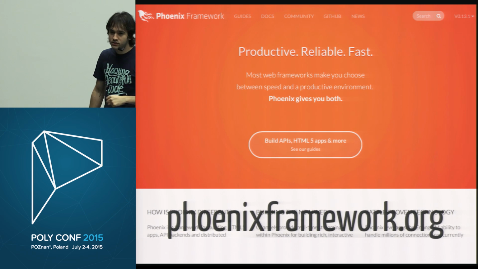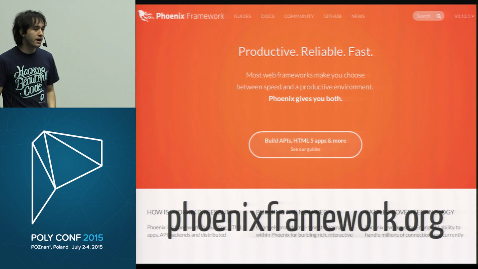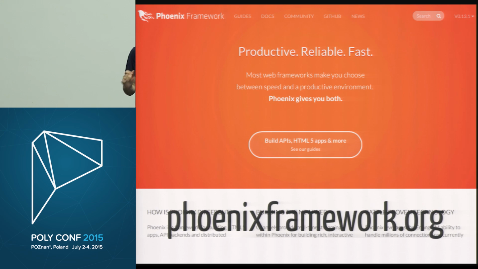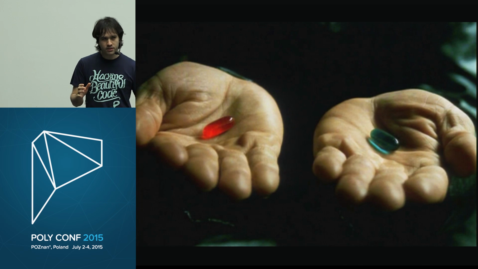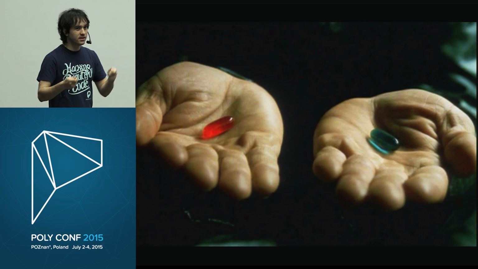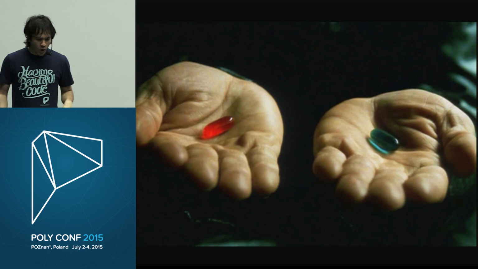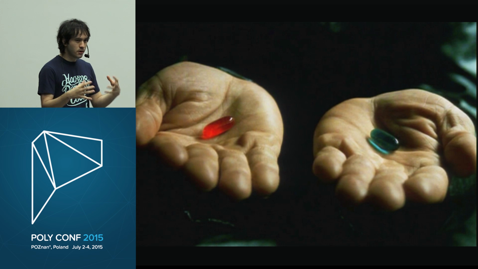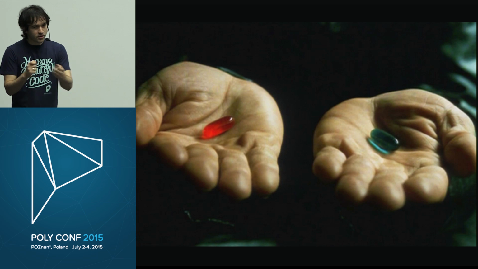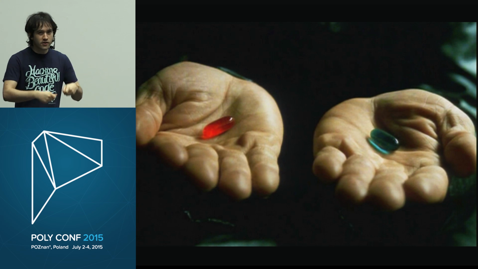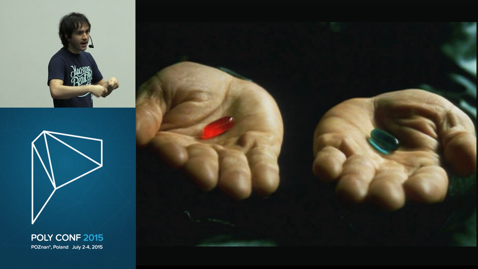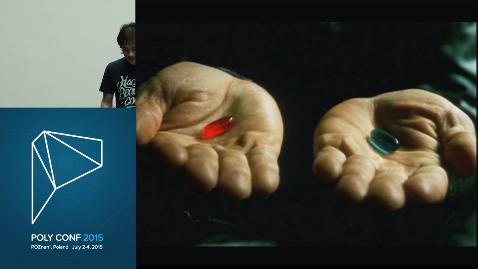And one of the main ideas with Phoenix, and that's why we have it on the homepage, is that many frameworks make you choose between productivity and performance. They're like, hey, if you want to be productive, performance is going to be really bad, but you're going to be super productive. And there are other frameworks that say, if you want performance, come use this. You're going to be very close to the metal, and you're going to get good performance, but you don't feel very productive. You need to abandon a lot of the tooling. Maybe you need to write a bunch of callback spaghetti code and things like that.